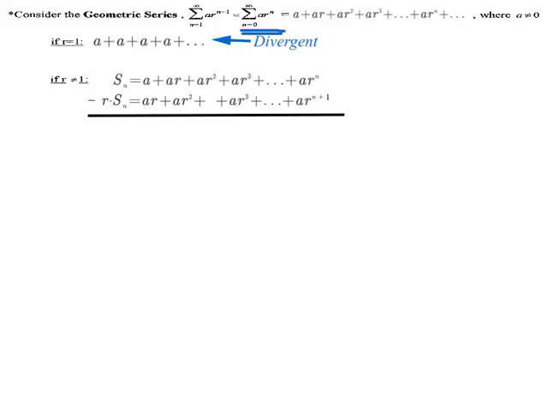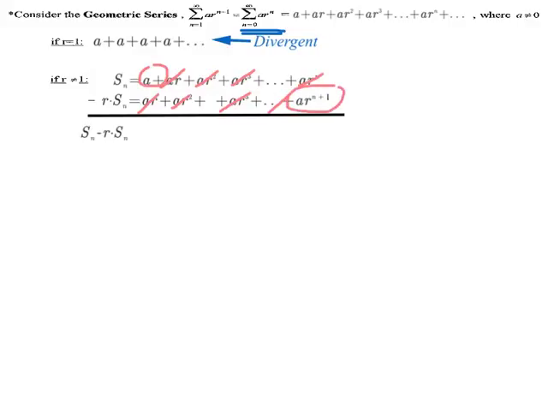If I subtract them, on the left side I will have s sub n minus r times s sub n, and on the right side I'm going to have a lot of terms that are going to subtract away. My ar minus ar will subtract out, ar squared minus ar squared will subtract out, my ar cubed minus ar cubed will subtract out, my ar to the fourths will subtract away to 0, my ar to the n's will subtract away to 0, and I'll be left with a minus ar to the n plus 1.